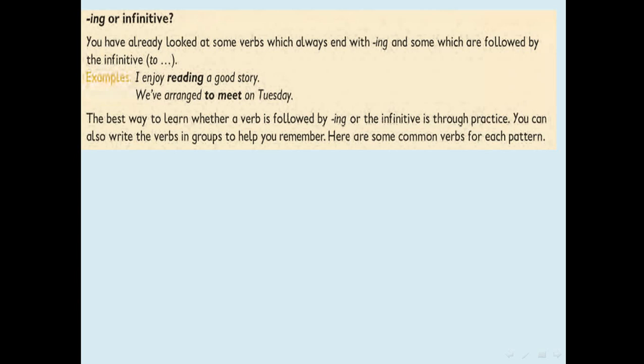You have already looked at some verbs which always end with -ing and some which are followed by the infinitive. I enjoy reading a good story. We have arranged to meet on Tuesday. The best way to learn whether a verb is followed by -ing or the infinitive is through practice. You can also write the verbs in groups to help you remember. Here are some common verbs for each pattern.